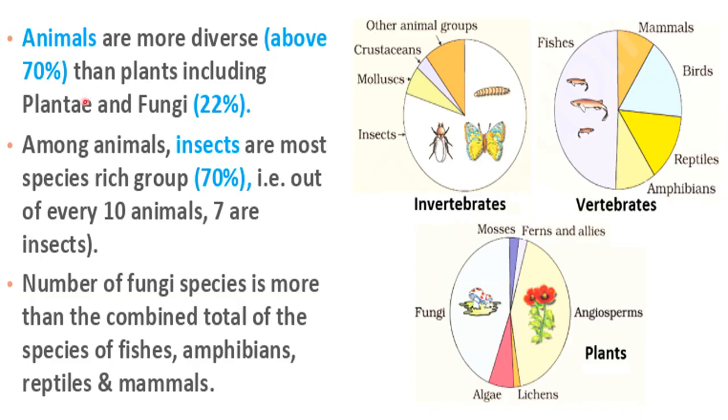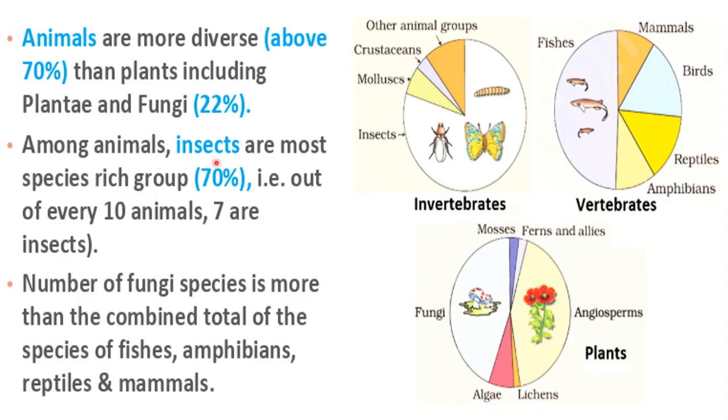Next thing is, if we talk only about animal species, among animals, insects are the most species-rich group. As you know, there are different phyla and different classes under the kingdom Animalia, right? So if we talk about animals, which one is the most species-rich group?